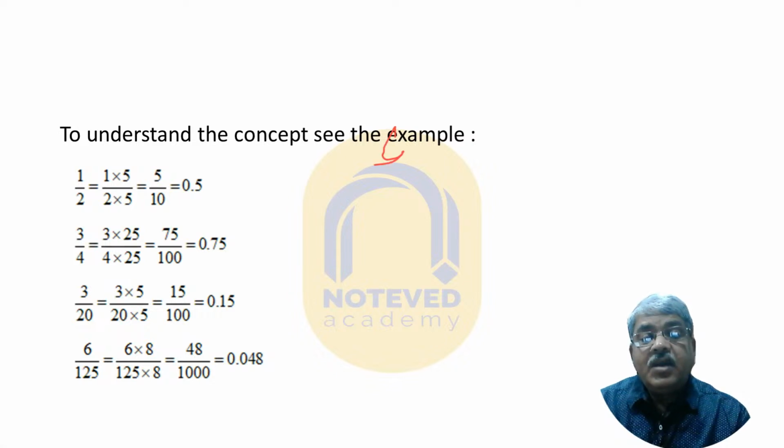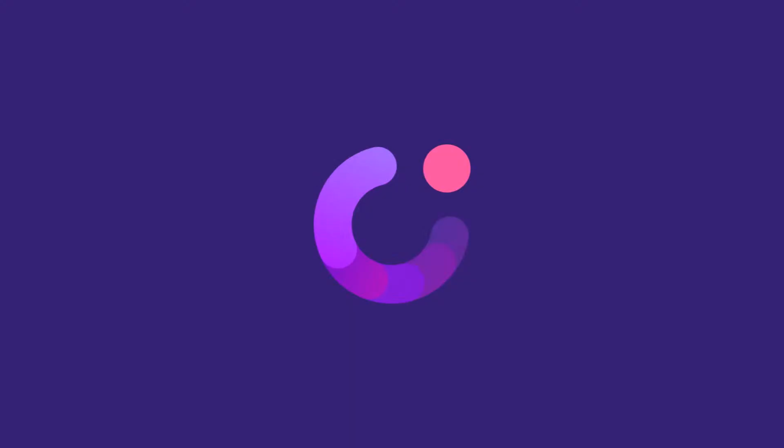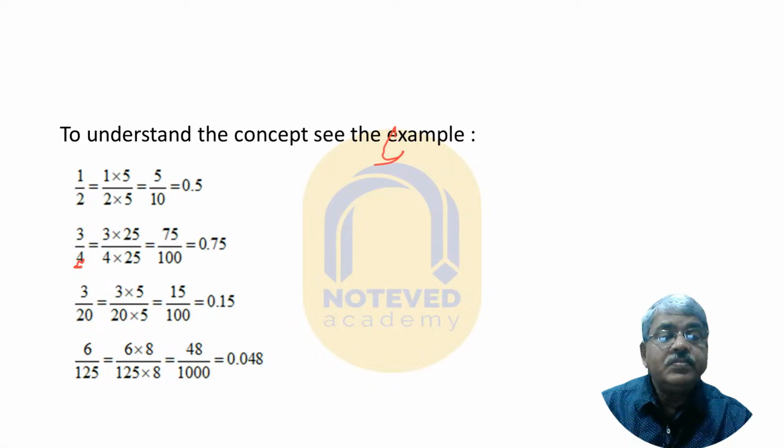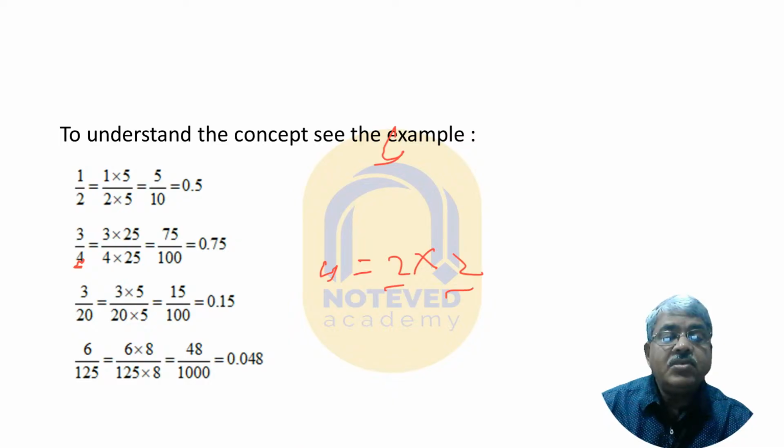Here 4 is equal to 2 into 2. So multiply it into 5 into 5. You get 100. Here you see the answer is 100. In this way, you can write it.